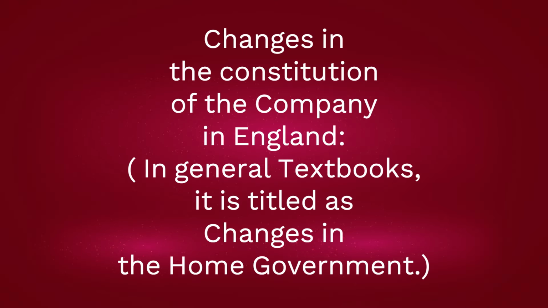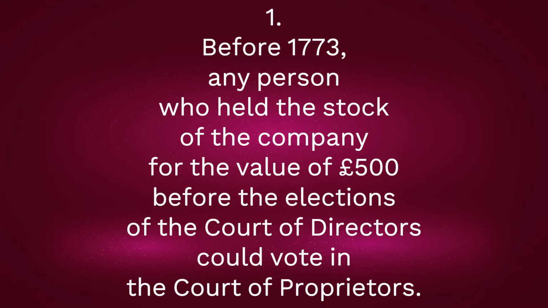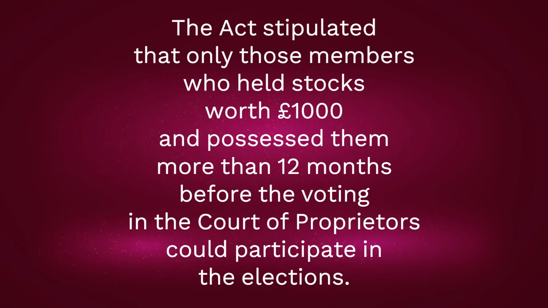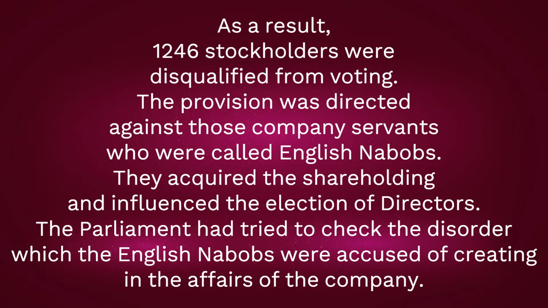Changes in the constitution of the company in England. In general textbooks, it is titled as Changes in the Home Government. 1. Before 1773, any person who held the stock of the company for the value of £500 before the elections of the Court of Directors could vote in the Court of Proprietors. The Act stipulated that only those members who held stocks worth £1,000 and possessed them more than 12 months before the voting in the Court of Proprietors could participate in the elections. As a result, 1246 stockholders were disqualified from voting.